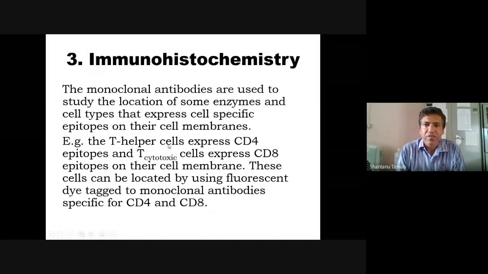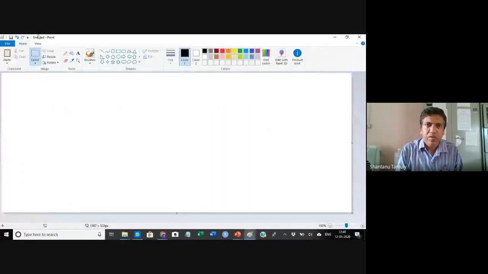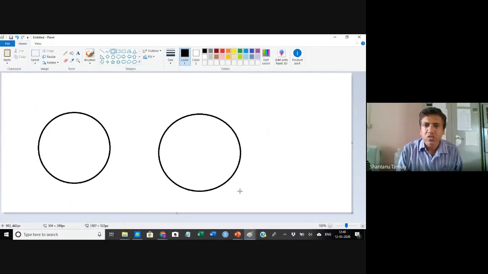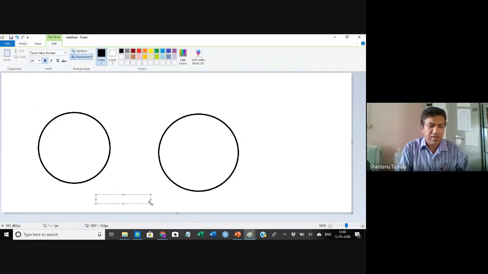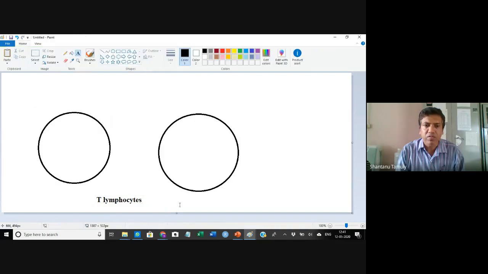Let us say we have two types of cells. Both of them are T lymphocytes.